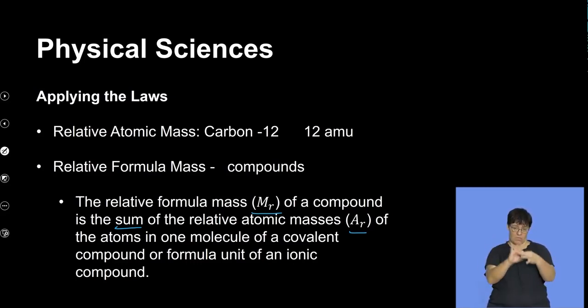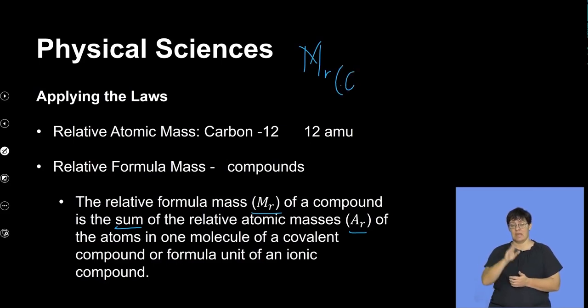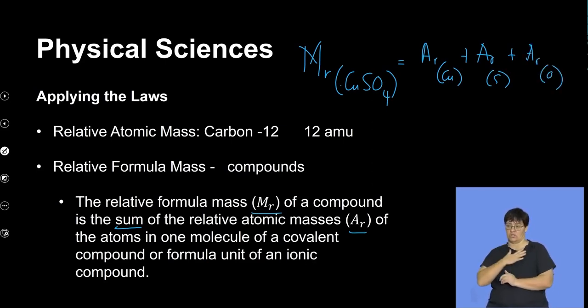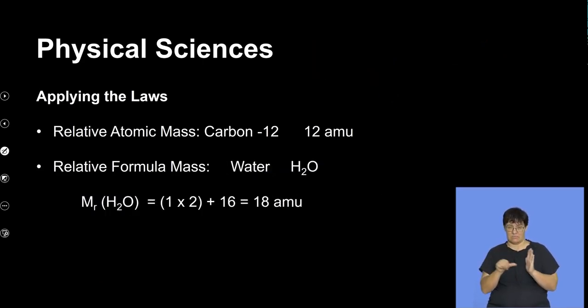So to get the relative molecular mass, Mr, of, for argument's sake, copper sulfate, it will be the relative atomic mass of copper, plus the relative atomic mass of sulfur, plus the relative atomic mass of oxygen. Very important, okay?